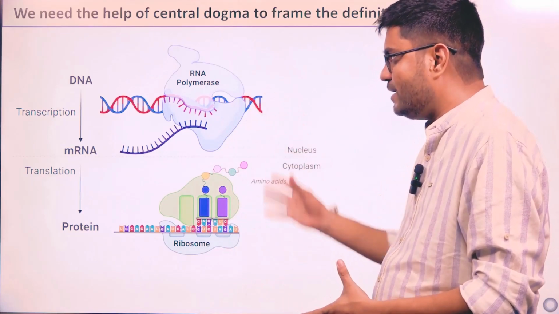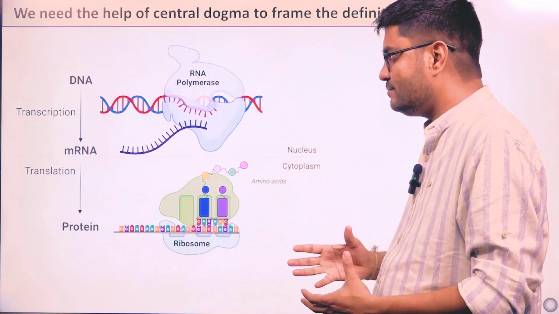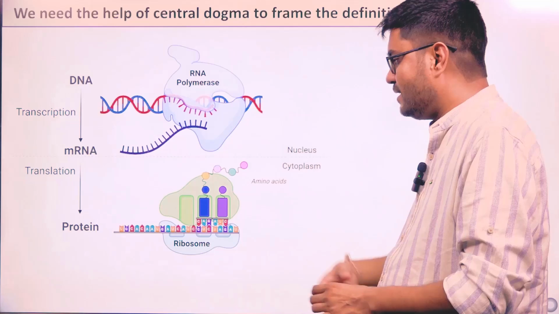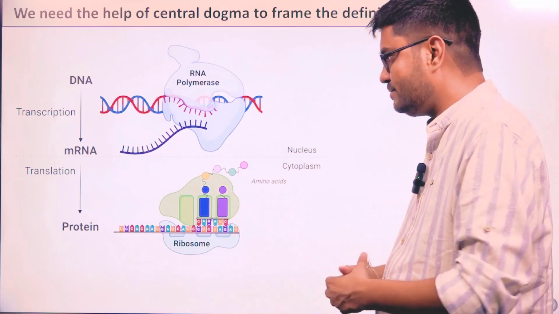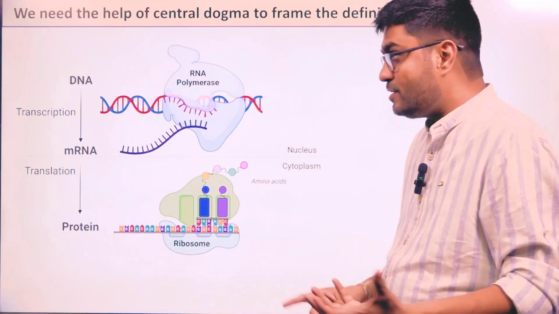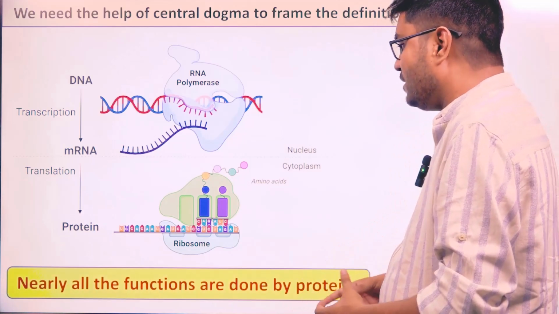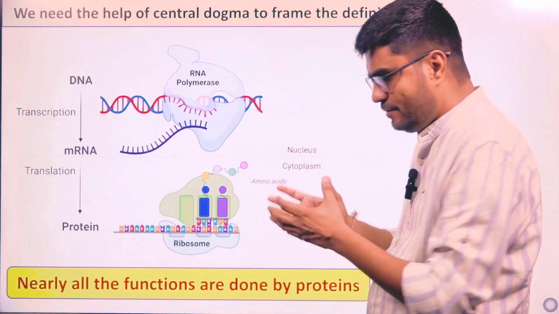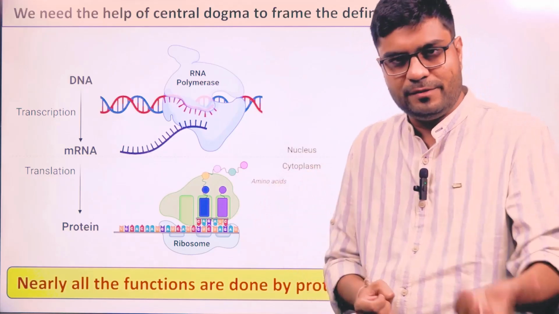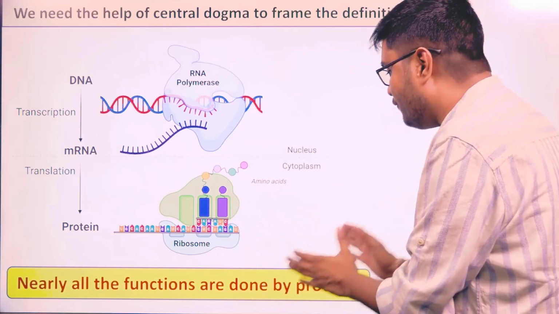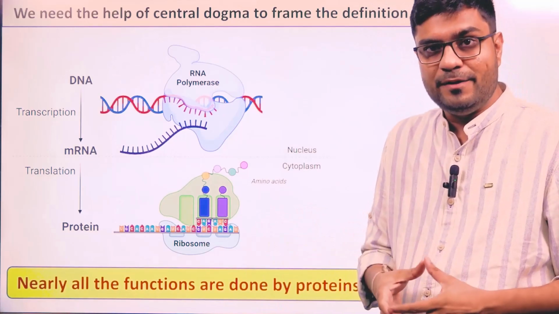RNA polymerase helps in the process of transcription to create mRNA, and the ribosome and other machinery do the process of translation to give us proteins. Now, if somebody asks what the functions of proteins are, I generally say that nearly all the functions are done by proteins.